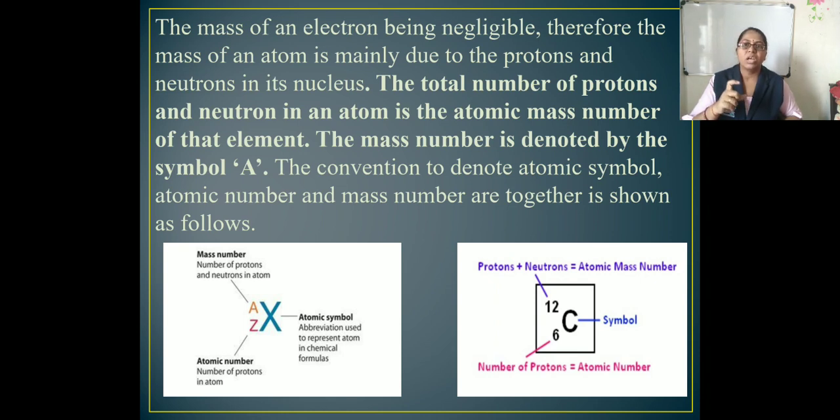The convention to denote the atomic symbol, atomic number and mass number together is shown as follows. As you can see in the picture, X is the atomic symbol, capital A is the mass number, and Z is the atomic number. For example, carbon 12 6. Here, 6 is the atomic number of carbon, and 12 is the atomic mass number of carbon.